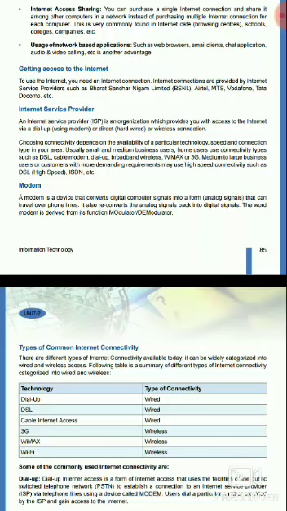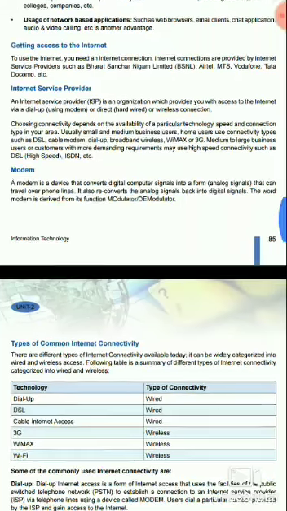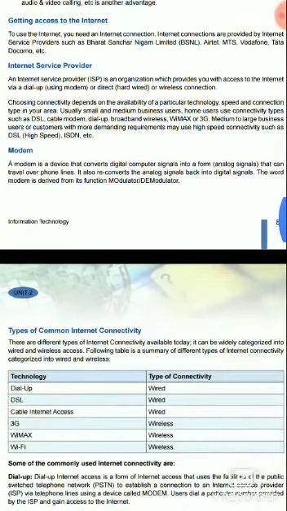So our next topic is the modem. What is a modem? A modem is a device that converts digital computer signals into a form that can travel over phone lines. It also reconverts the analog signals back to digital signals. The word modem is derived from its function: modulator demodulator.